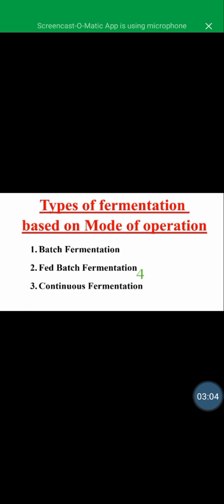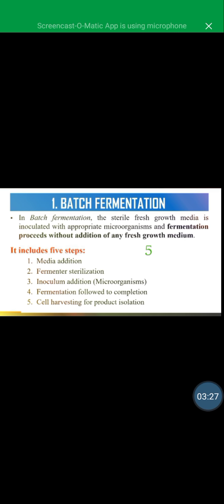Now, types of fermentation based on the mode of operation, that is, in which vessels and how we can operate the fermentation. There are three types of fermentation: batch fermentation, fed-batch fermentation and continuous fermentation. First of all we discuss what batch fermentation is.